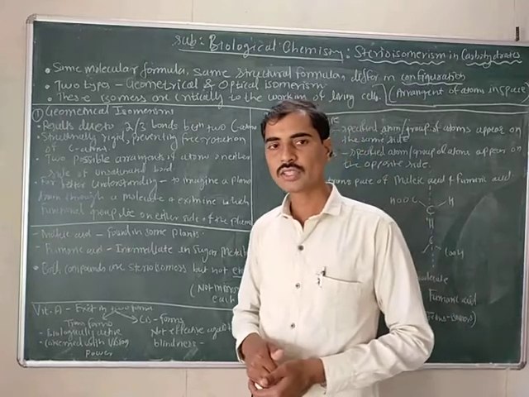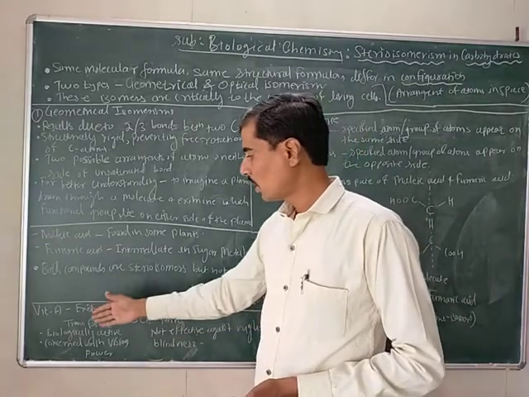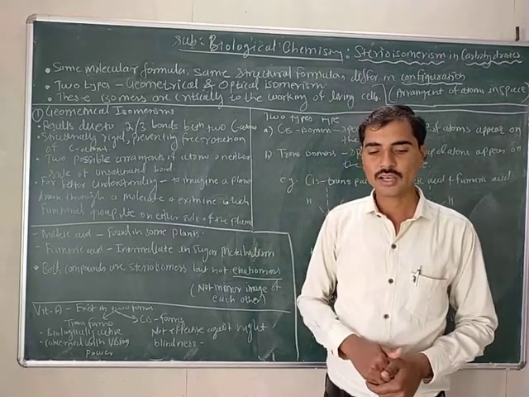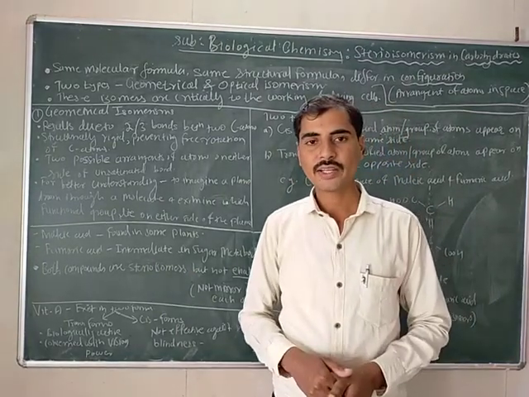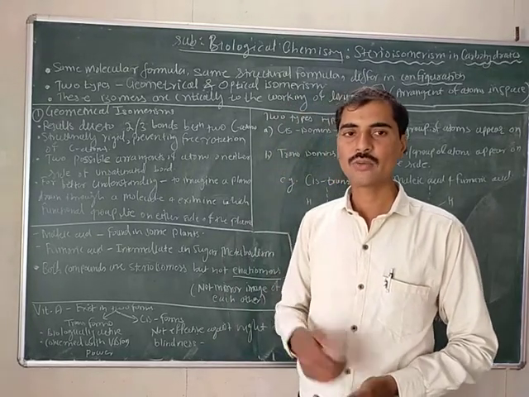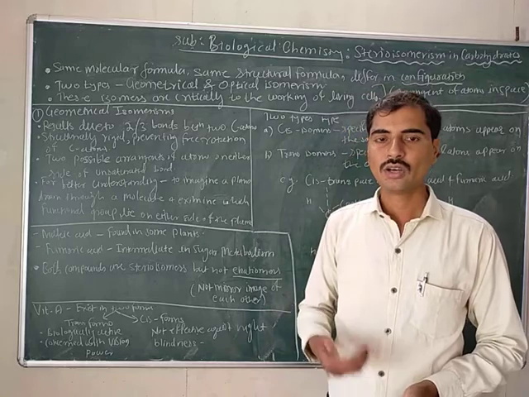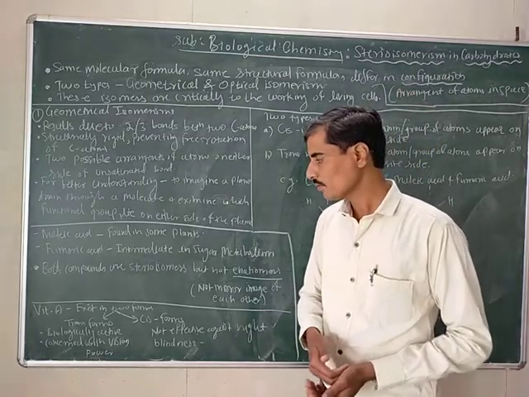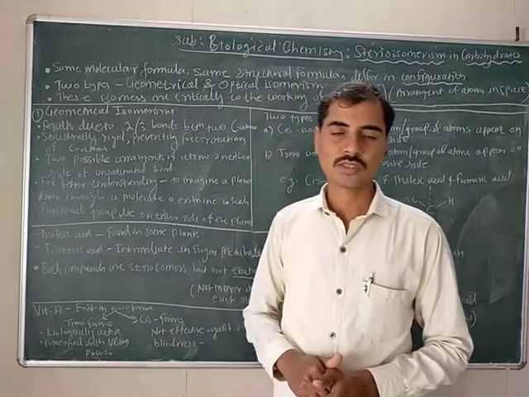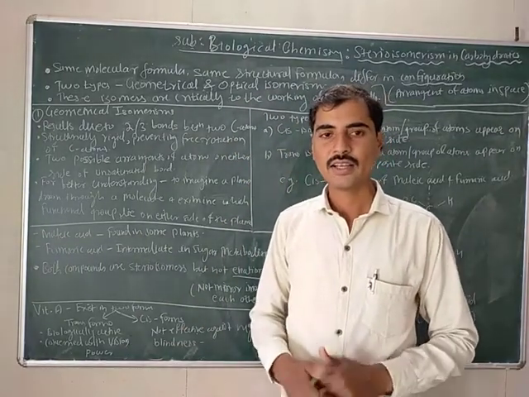In addition to this, we know that vitamin A is one of the vital vitamins and is concerned with the vision power of animals. This vitamin A exists in two different forms, cis and trans.